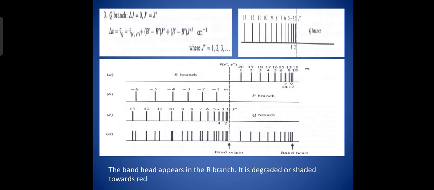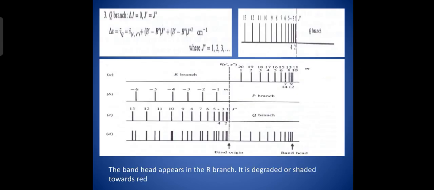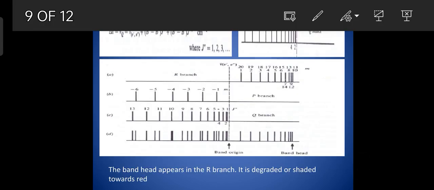When you consider the Q branch, nu Q bar is nu bar plus B prime minus B double prime into J prime plus B prime minus B double prime into J prime square.